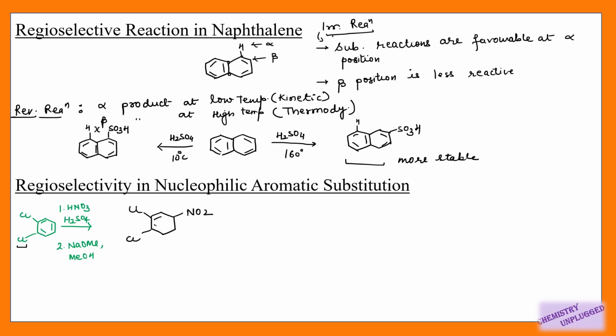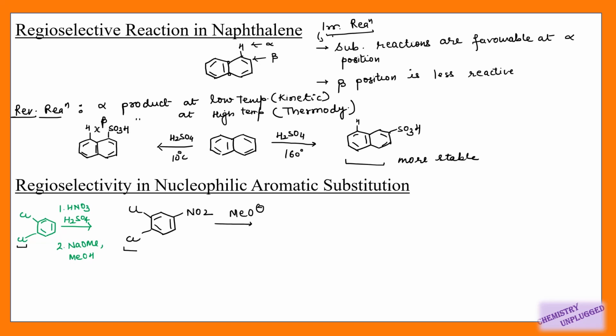Then we are using NaOMe, so it will provide me the methoxide ion. This methoxide ion is a nucleophile, right? It is not an electrophile. So what it can do, it can replace this Cl. So we have studied in nucleophilic aromatic substitution reactions that we need a leaving group like halides, and we need a functional group attached at the ortho or para position, which can show conjugation, right?